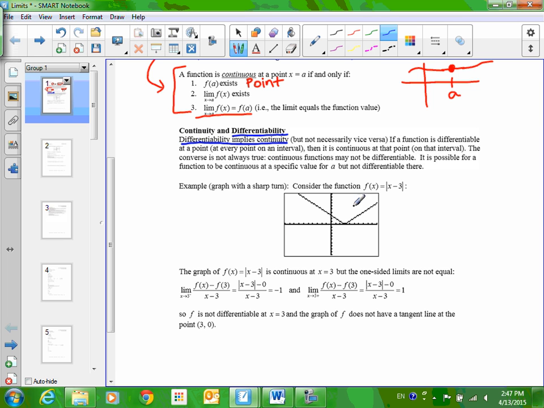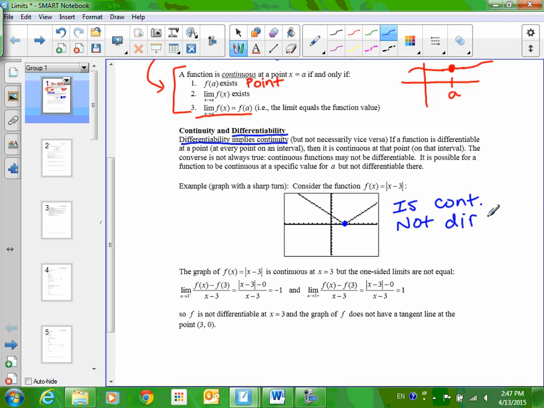So if you look at this, this is a calculator screenshot of an absolute value equation. Look at this graph. This is continuous. I can look at it and know for sure that it is. If you were asked to prove it, you would have to go through the 3 steps. Is the left and right side limit the same? Yes. As x approaches 3 from the left and the right, the y value is 0. The point is also located at 0, therefore they're equal and you have continuity. Okay, all that's great. This thing though is not differentiable.